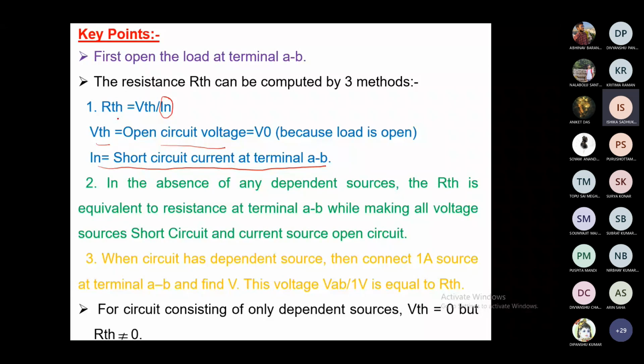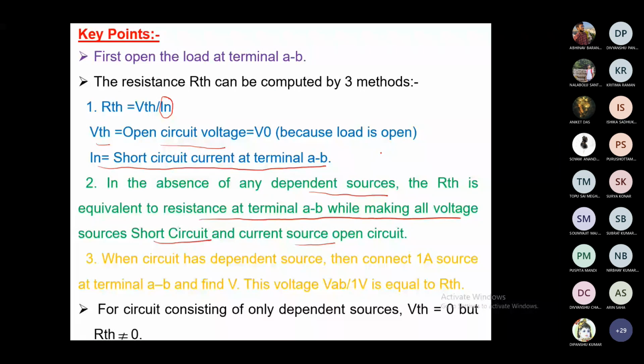And then you calculate the RTH looking into that terminal AB, while you replace all the sources in the internal circuit by their internal resistance. So if it is an ideal voltage source, you short it. If it is an ideal current source, you open it. In the absence of any dependent sources, RTH is equivalent to the resistance at terminal AB with all the voltage sources shorted and the current sources opened. So this is the case when we do not have any dependent source.